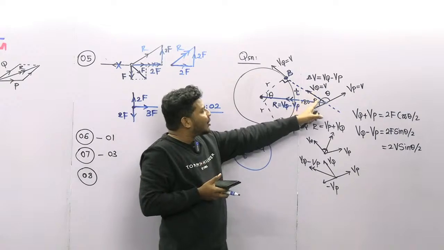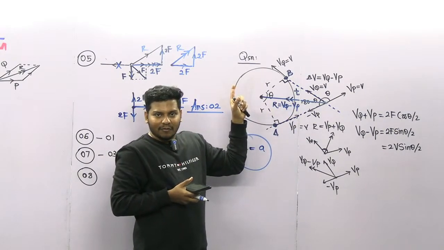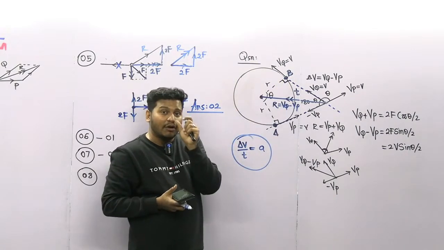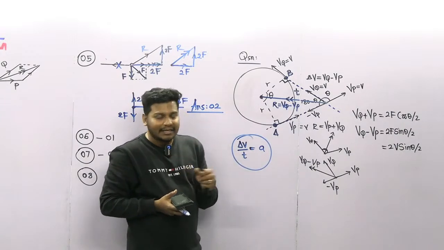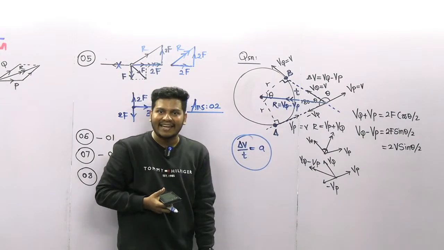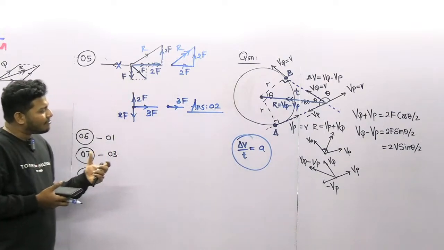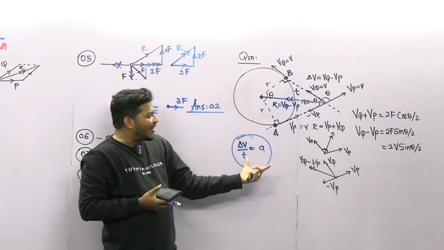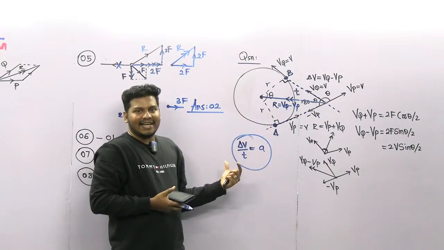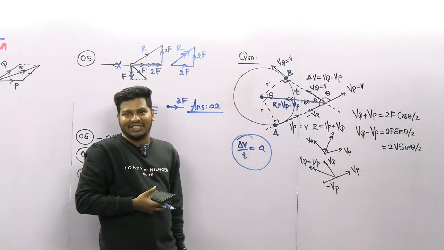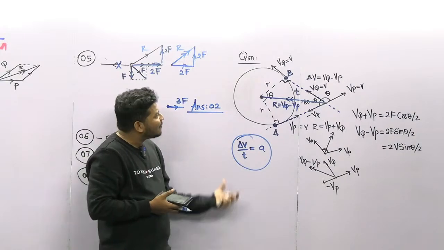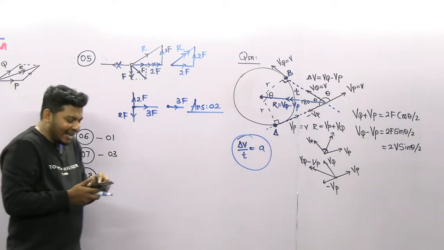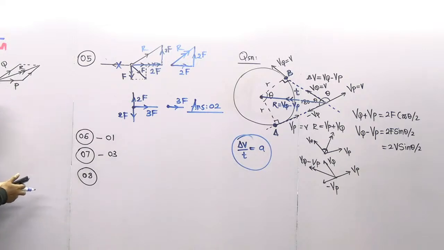So when a particle is moving in a circular path, the acceleration of the particle must be towards the center. So that is true here. Likewise, there are many interesting things, students. Here I explained the vector part, and also how centrifugal force or centripetal acceleration is working. Using this idea, you can get the answer for the 8th question as well.